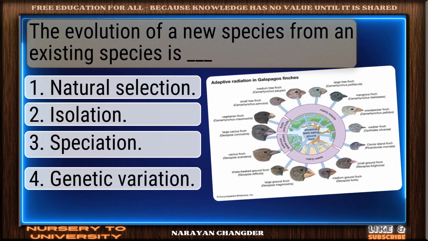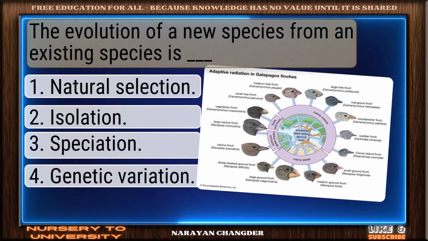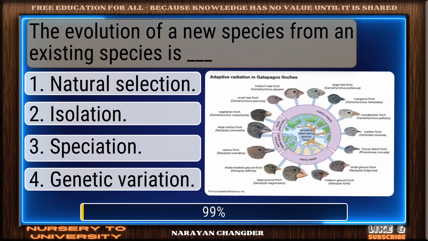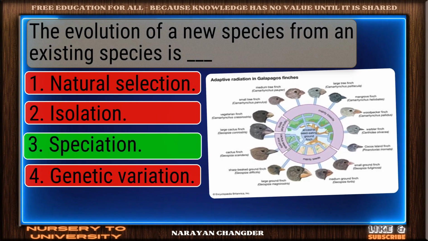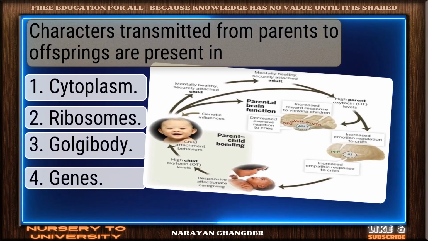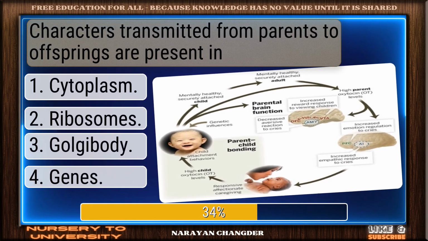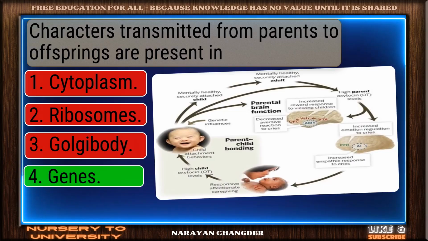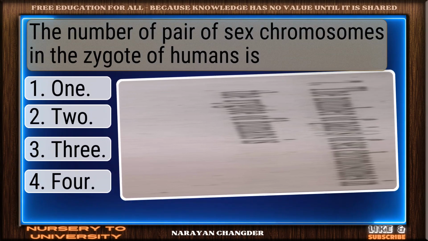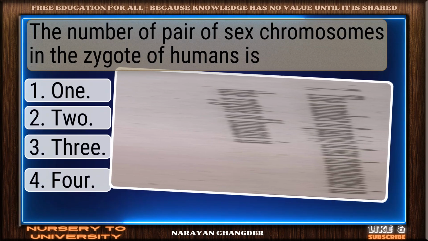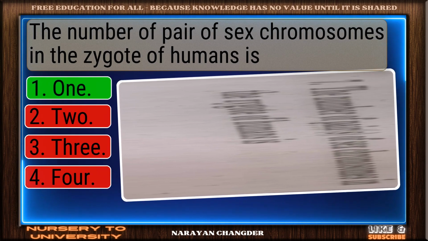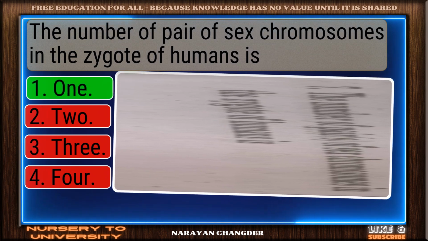The evolution of a new species from an existing species is dash. Strong choice. Speciation is right. Characters transmitted from parents to offsprings are present in... Well done. Genes is right. The number of pair of sex chromosomes in the zygote of humans is? You're right. 1 is correct.